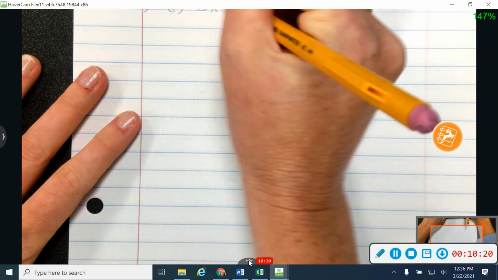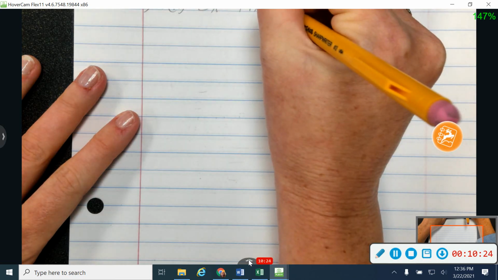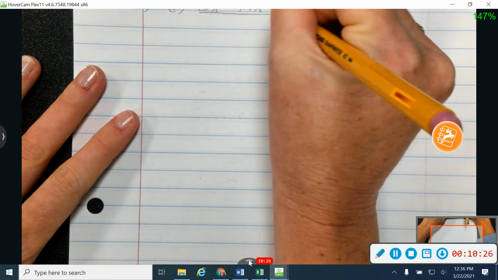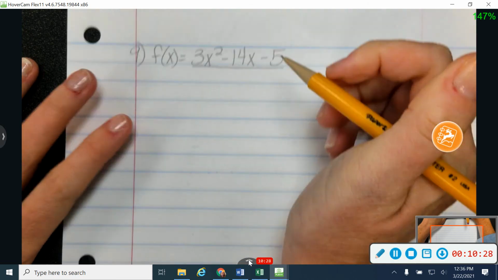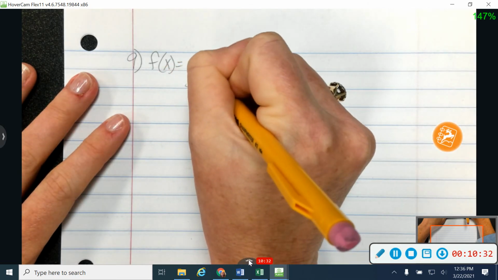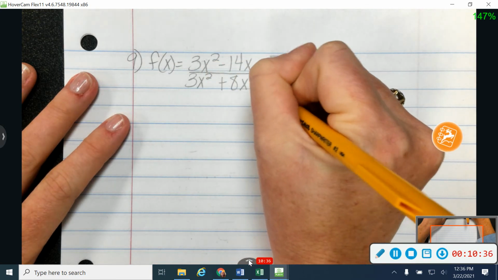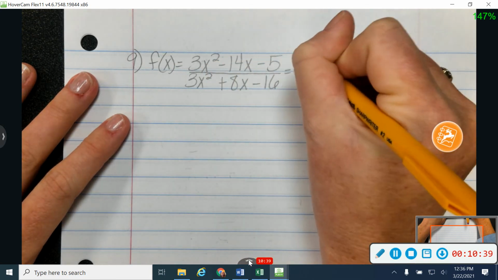This is where we get into one where we're going to want to start with some factoring. It's not going to be a huge help to us, although it'll help us when we get to our asymptotes. But nothing's going to cancel out, so I don't have a hole on this one. All right, so let's start factoring.